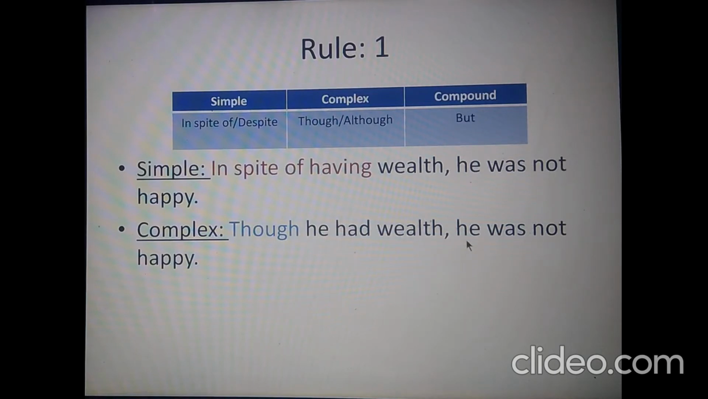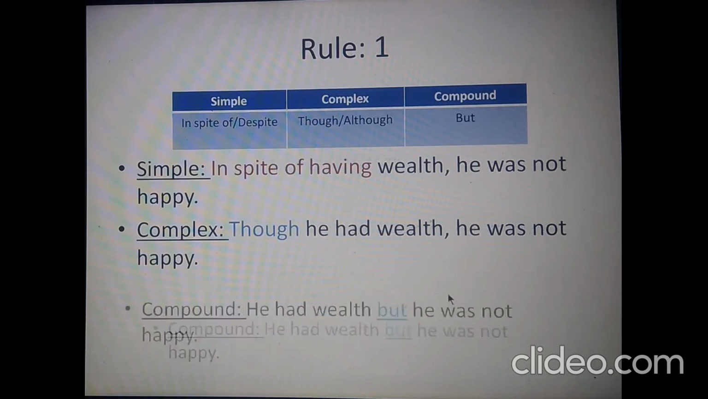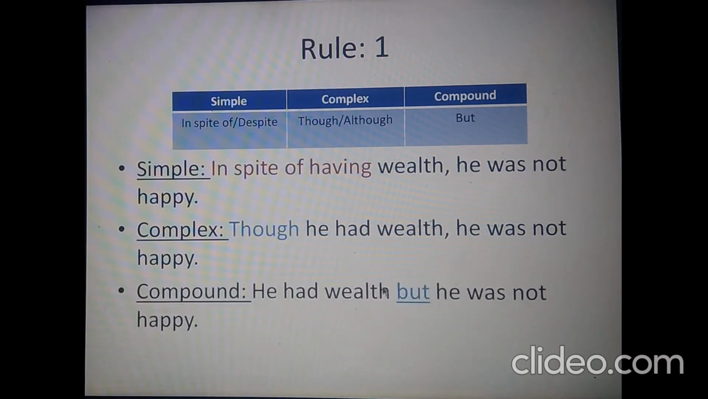In a compound sentence, you can drop the repetition of the subject from the second clause. So if you drop that, it will be he had wealth but was not happy. So finally, this is the sentence. This was rule 1. I hope you have understood. If not, please let me know through comments. Let us move on to rule 2. Before that, I would like to repeat: if there is in spite of or despite in a simple sentence, just use though or although in a complex sentence and but in a compound sentence.